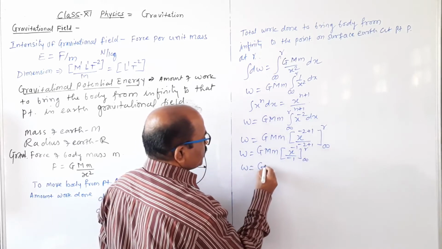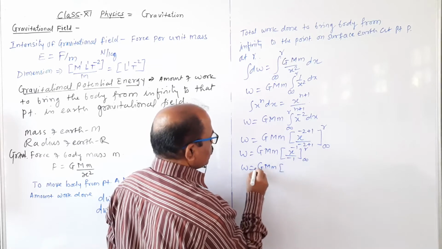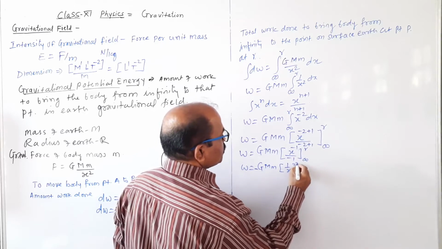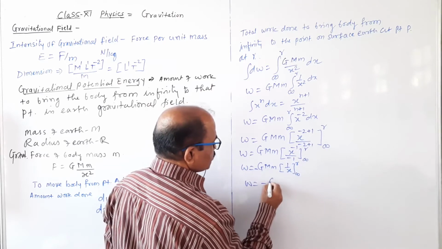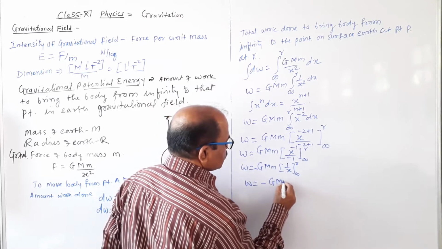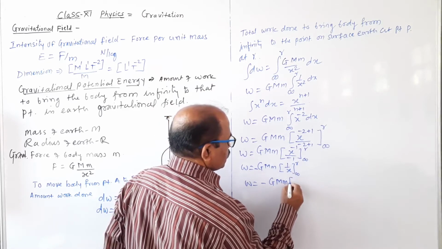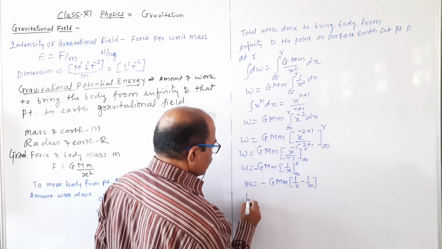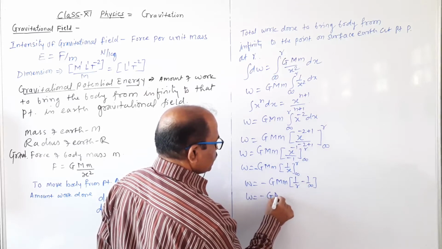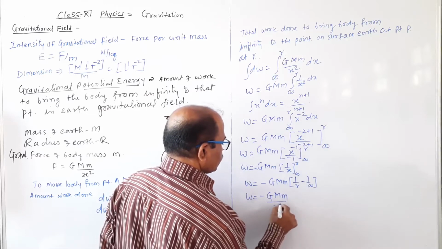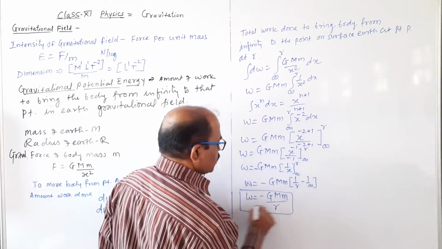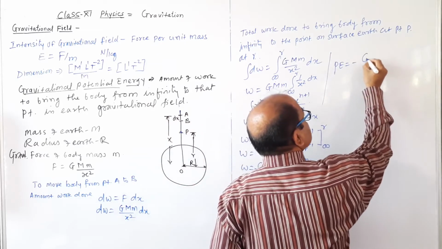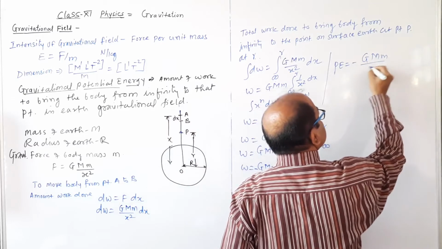Work done equal to G capital M the small m, और ये आएगा माइनस, इसका ये, और this is the 1 by x और limit infinity to r. So work done equal to minus G capital M small m, और limit इसका 1 by r minus lower limit, upper minus lower limit. So work done equal to minus G capital M small m divided by r, and this is the work done is stored, or work done is the same as potential energy. So potential energy equal to minus G capital M small m divided by r.